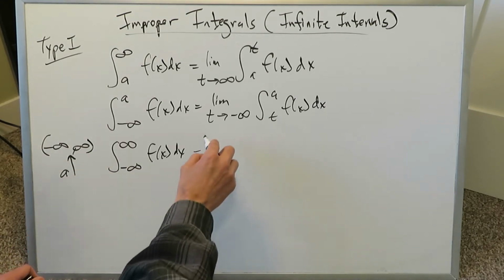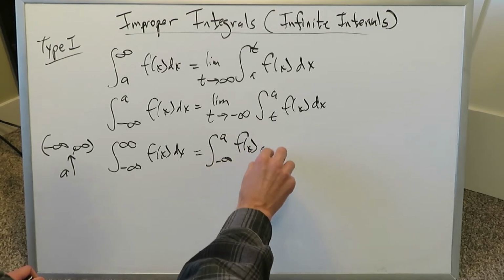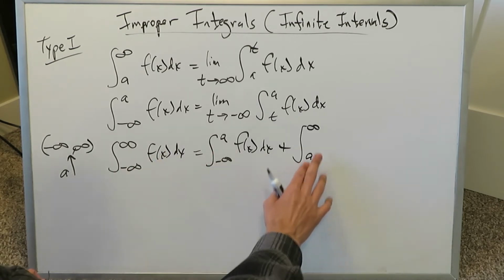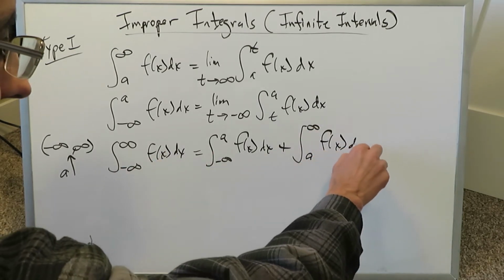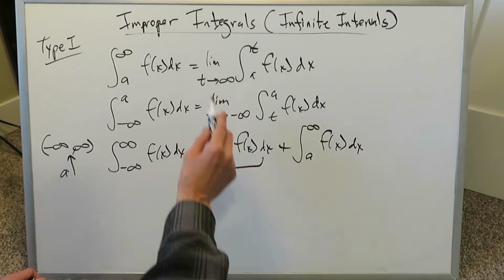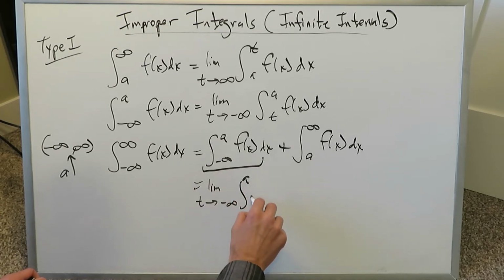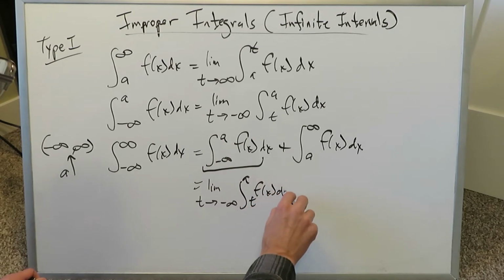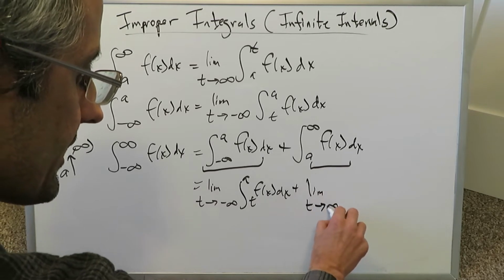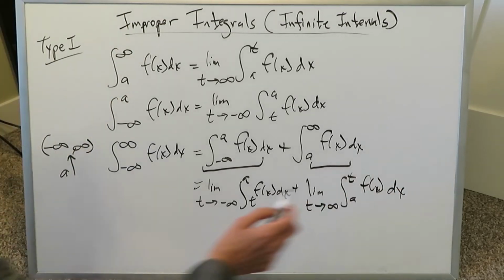So you're looking at something like this: minus infinity to a f of x dx, and then adding, because these intervals add, a to infinity f of x dx. This specific part right here, you will view it now as you have noted here on the top: limit as t approaches minus infinity from t to a f of x dx. And this specific part will be noted as this: limit as t approaches infinity. You have the remainder of the expression coming into play. Look at all of this.